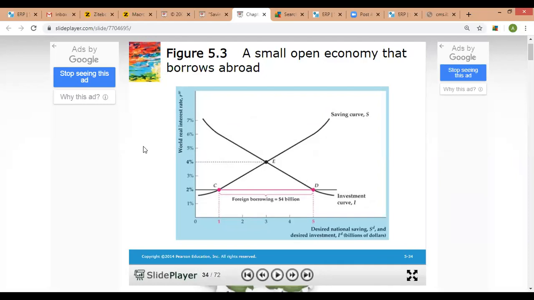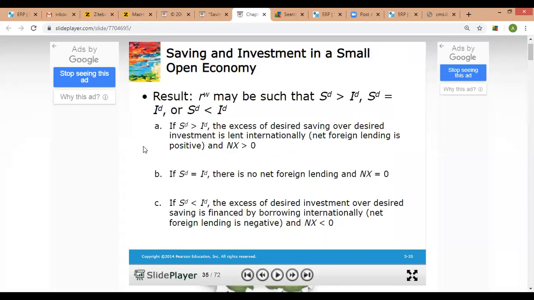Because when a country is a net borrower, it means that the country can only borrow by selling off domestic assets. So funds will come into the country. And when the desired saving is lower than desired investment, like in this scenario, it means that aggregate demand is greater than aggregate supply, and the country is running a current account deficit, which will be offset by the capital and financial account surplus. So we will look into it. All right, so this is the result.